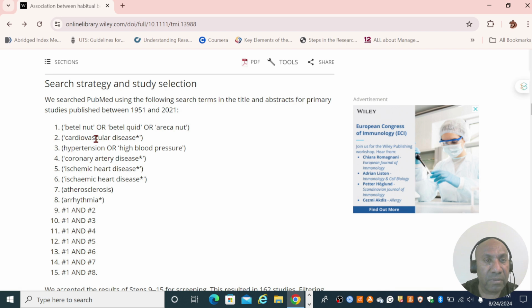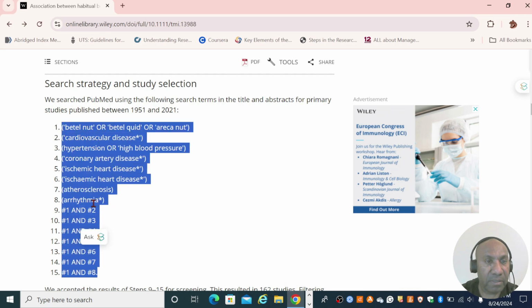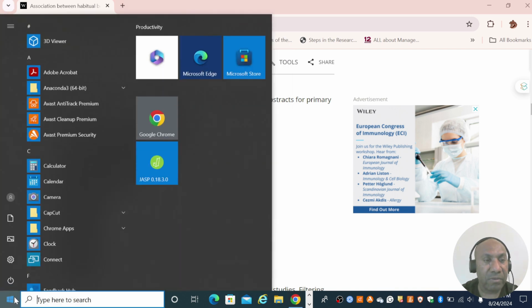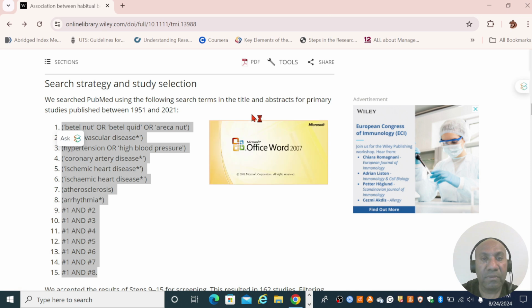So we use keywords like betel nut and betel quid and areca nut to look for papers that were in line with our research question to do the systemic literature review. So for this tutorial, we will use this example to show how you can use the Boolean operators AND and OR to do a simple literature search. So what I will do is I will just copy this and paste it to a Word document for us to use.